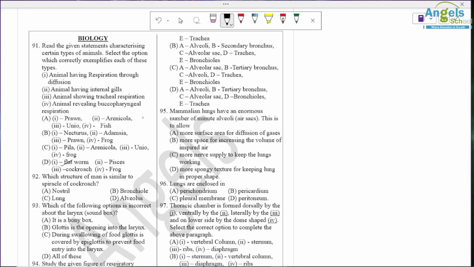Second statement, animal having internal gills. The Pisces have internal gills. Then animal having tracheal respiration. So cockroach. And animal having buccopharyngeal respiration. So frog. Okay, so option D is correct.